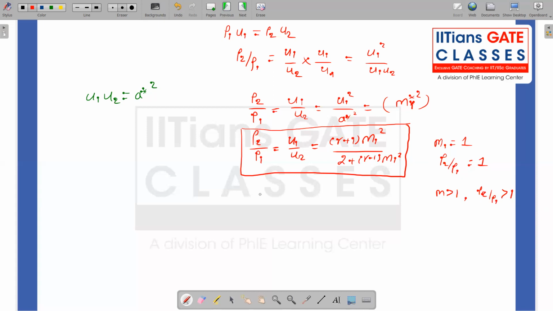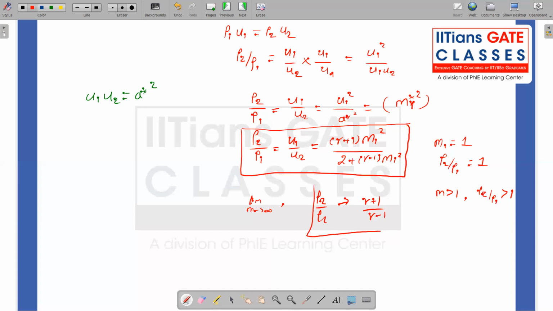So the question is, does this density change go to infinity when the upstream Mach number becomes infinity? That one we have to address now. If I take the limit M tends to infinity, I get rho 2 by rho 1 tending to gamma plus 1 divided by gamma minus 1.